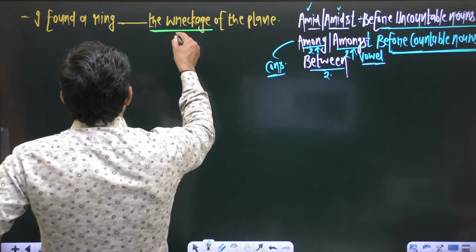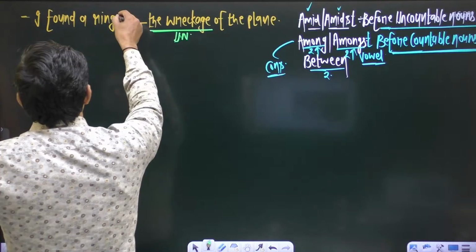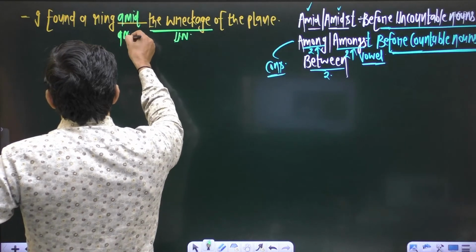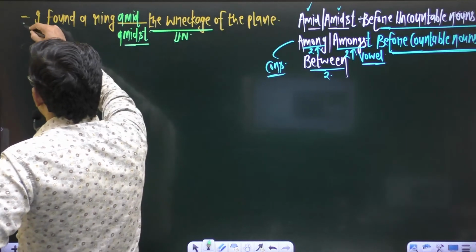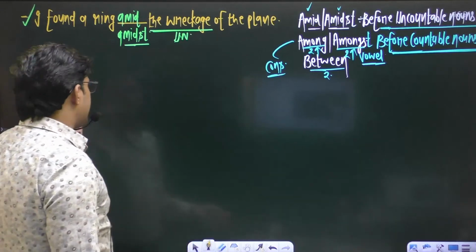So before this uncountable noun, don't use among or amongst. Here the word amid or amidst will be there. Use either amid or amidst. That's it. The sentence will be fine now. Okay, let us take another example.